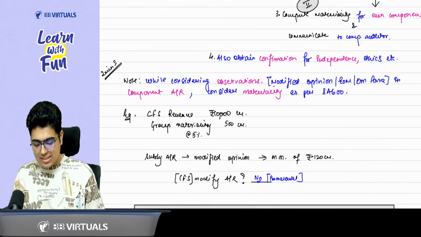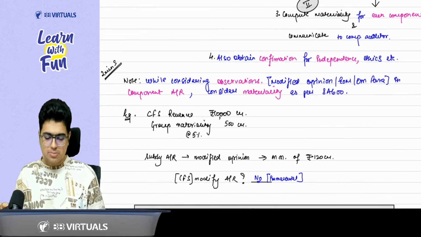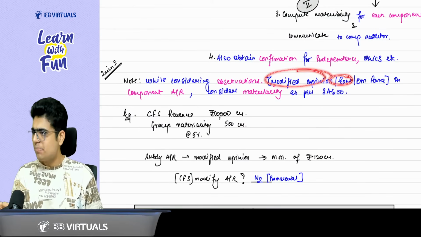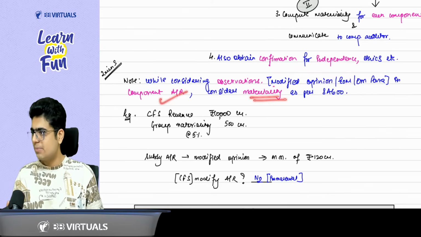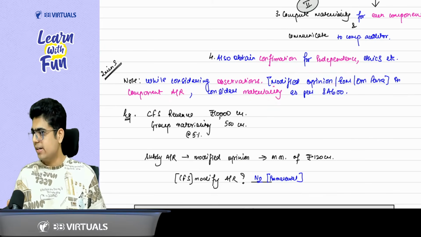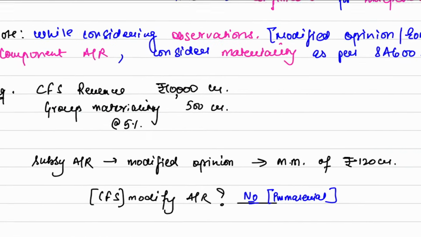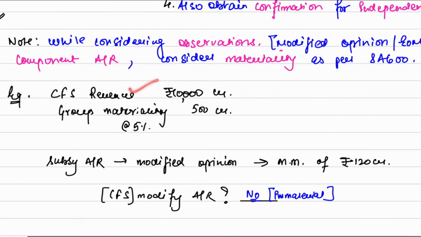When you are considering the observations, meaning modified opinion, EOM para, OM para, in the component audit report, you need to consider the materiality as per SA 600. Sir, materiality means, please understand, CFS revenue 10,000 crore, group materiality at 5% is 500 crore. Now, in the subsidiary audit report, there is a modified opinion because of a material misstatement of 120 crore. Is this material for the group?